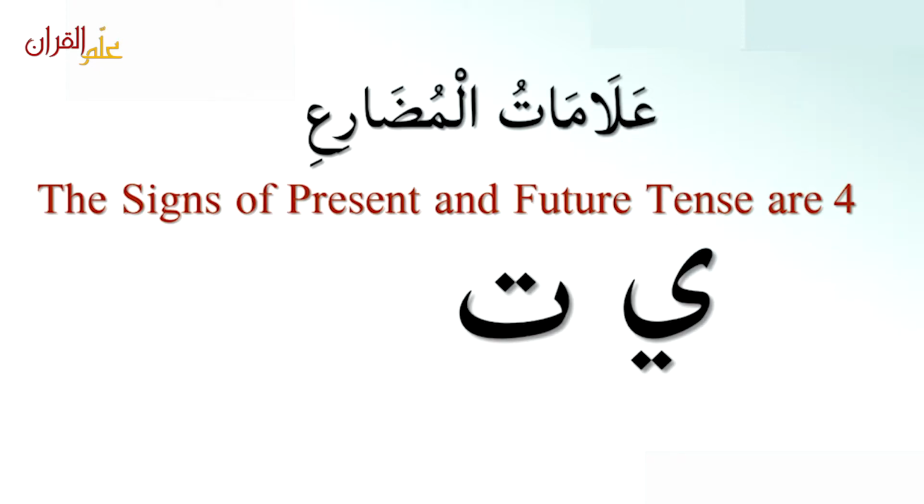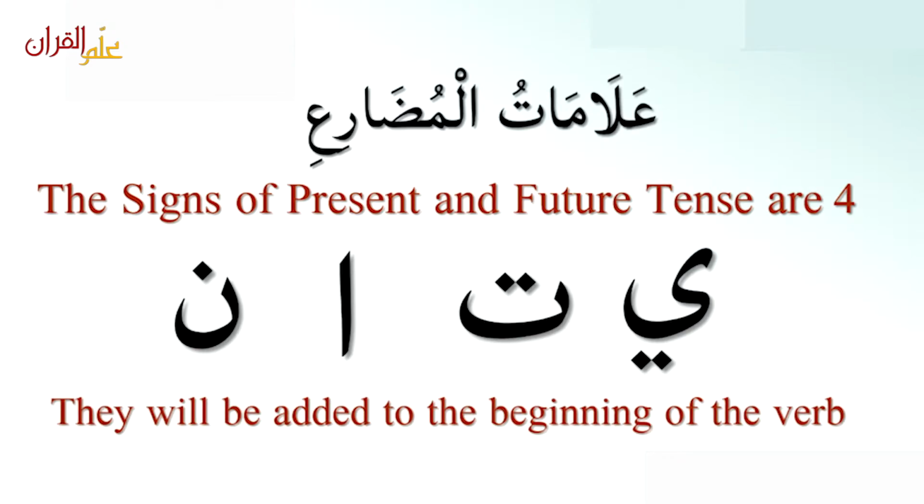Ya, ta, alif, noon. They will be added to the beginning of the verb. So they are ya, ta, alif, and noon. When they come, this indicates that this is فعل مضارع, present and future tense.